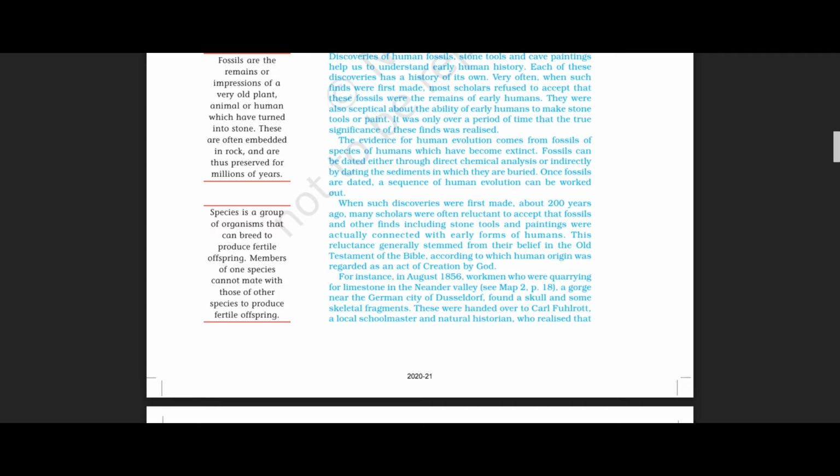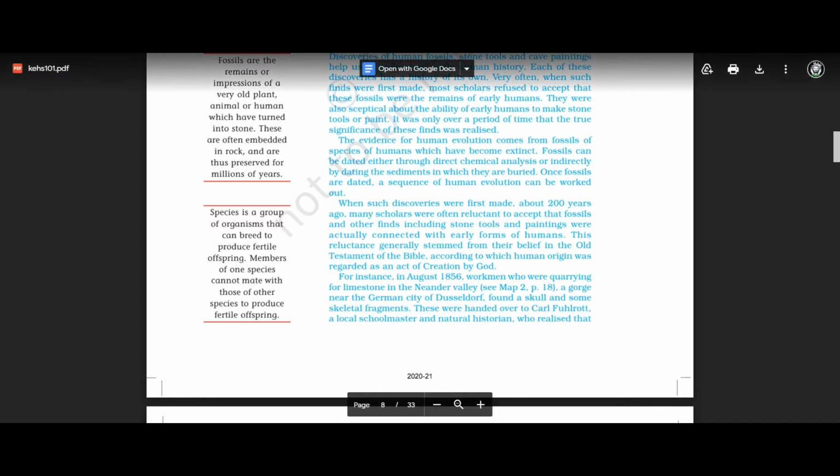Then, once fossils are dated, a sequence of human evolution can be worked out.